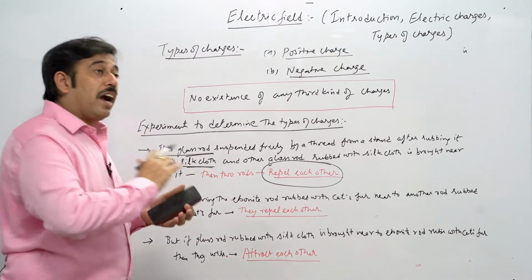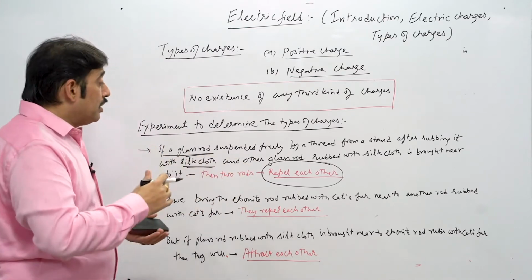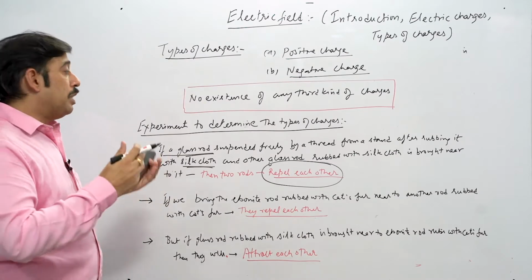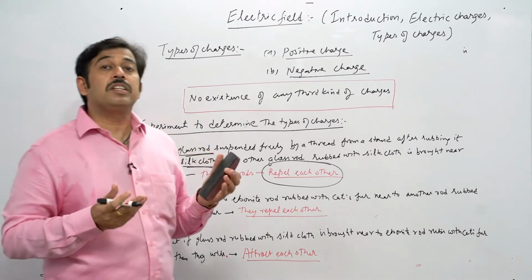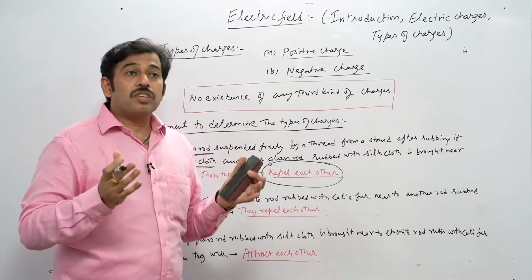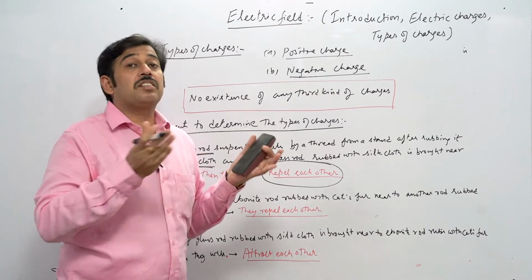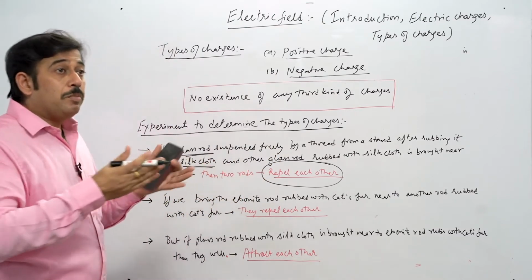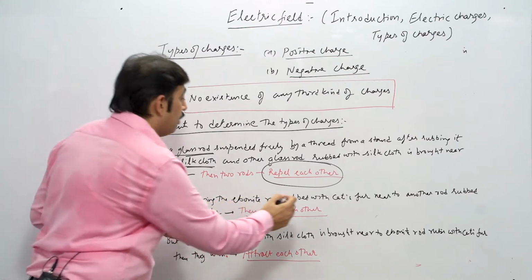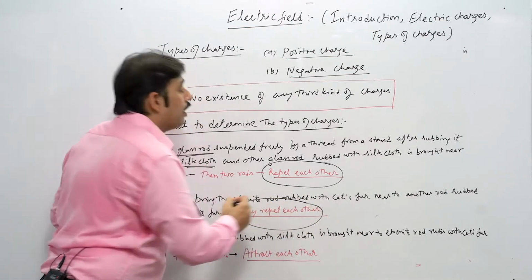It's being rubbed on the cat's fur, and then we see another ebonite rod, and again it is being rubbed with the cat's fur, and now both have acquired the same charges. Now the charges are changed. Now again they've been brought together. What are we going to find out again? We find out that again they're going to repel each other.